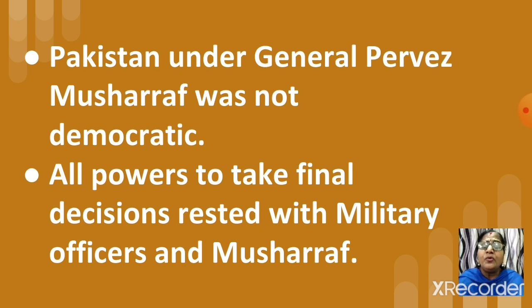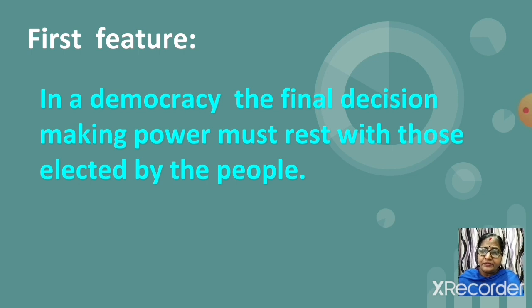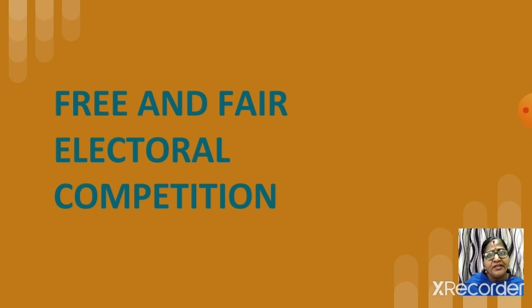No. So our first feature is, in a democracy, the final decision-making power must rest with those elected by the people. This is our first feature. We need to understand it. Let us move on to the next topic, that is free and fair electoral competition.